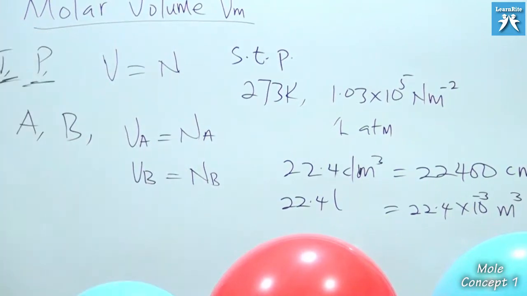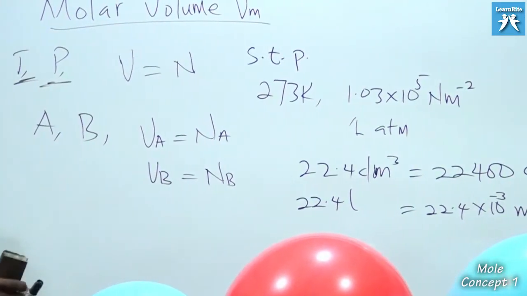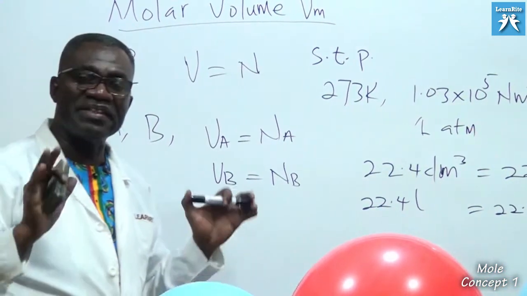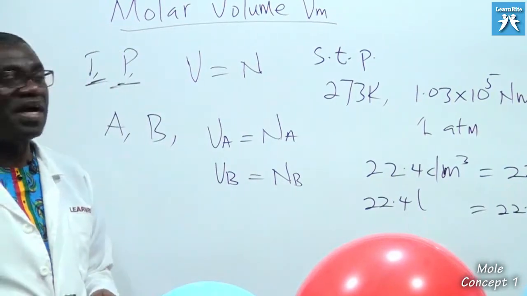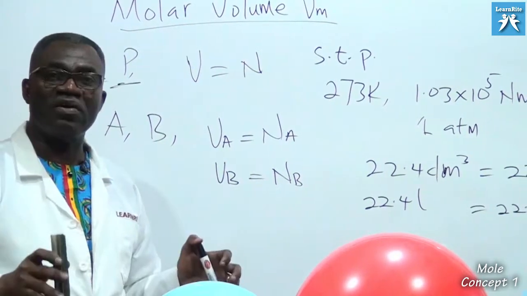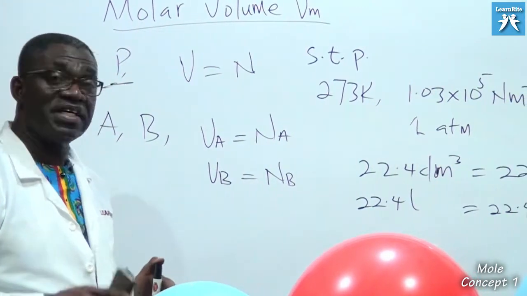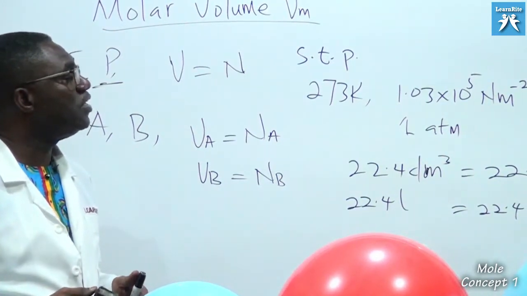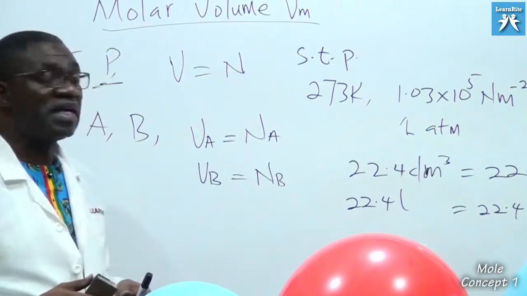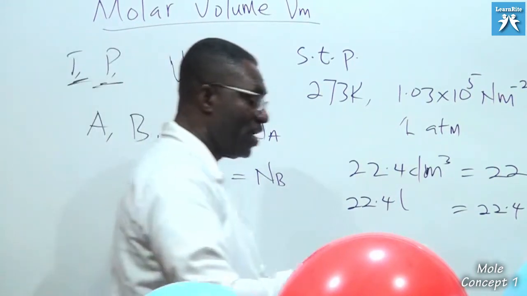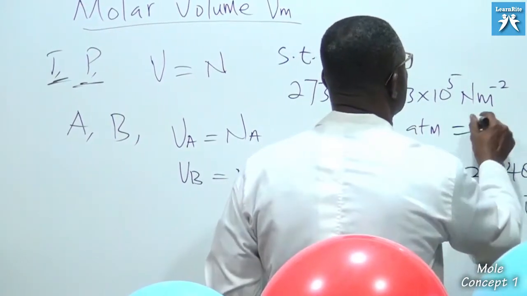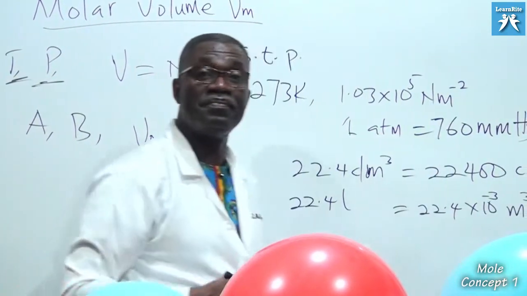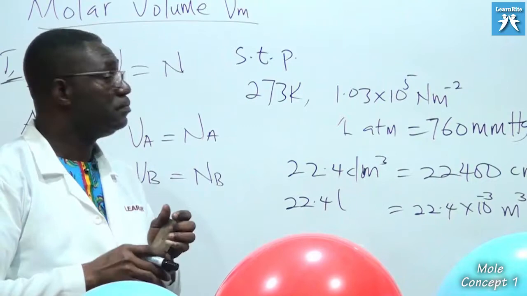So molar volume is the volume measured for 1 mole of all gases at standard temperature and pressure. Standard temperature and pressure has been agreed on by the scientific community to be 273 Kelvin for the temperature and 1.03 times 10 raised to the power 5 Newton per meter squared pressure, which is the same as 1 atmosphere pressure. Of course, it is the same as 760 millimeter mercury. These are the units of pressure. All these are the same.